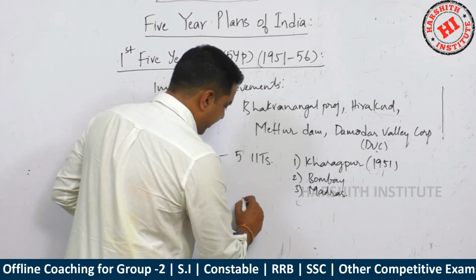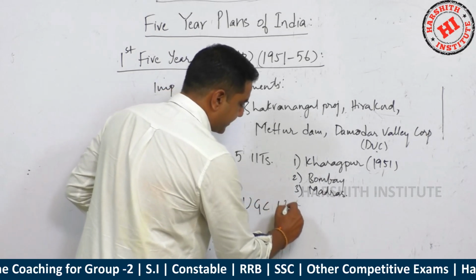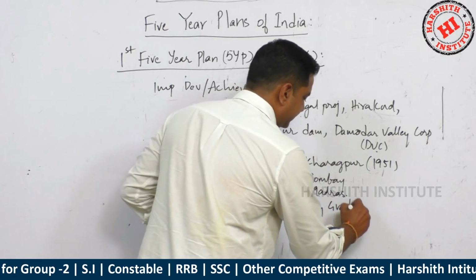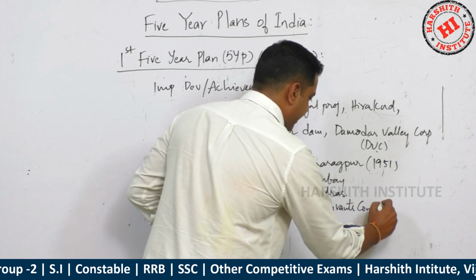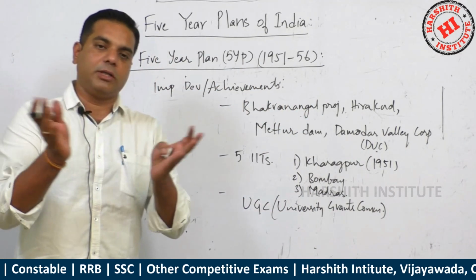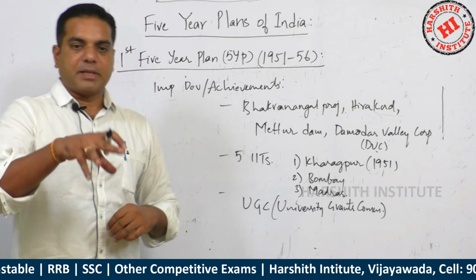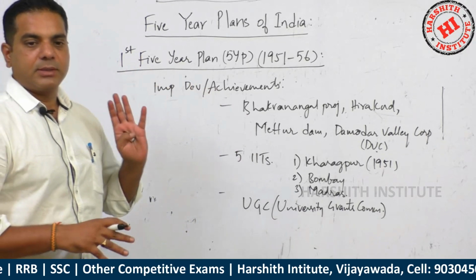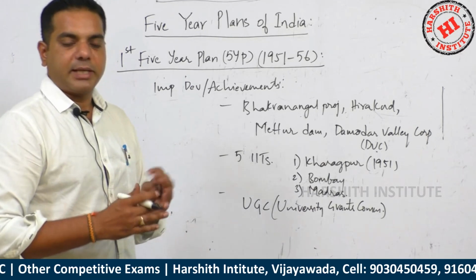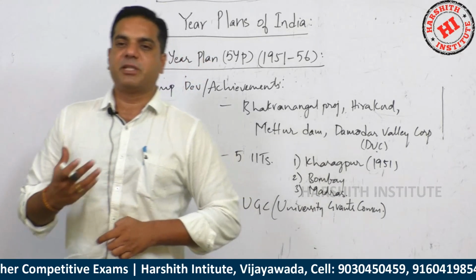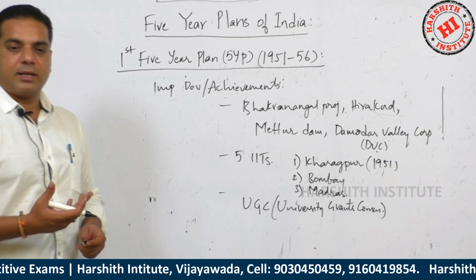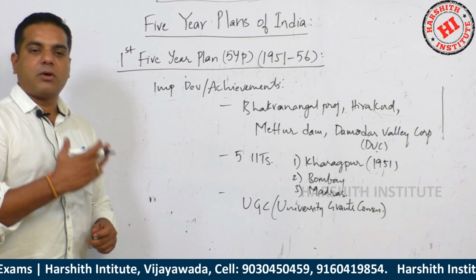The third development was UGC, University Grants Commission. UGC is the regulatory body of all the universities in this country. Every university is under it. Recognition goes through UGC. What curriculum should be there, what type of syllabus, how much strength, what type of streams they run, all these will go according to UGC.